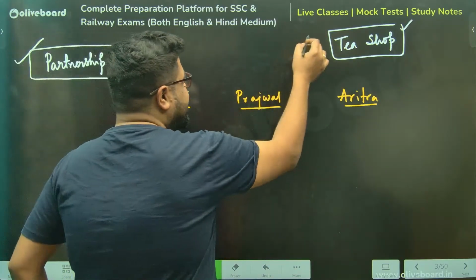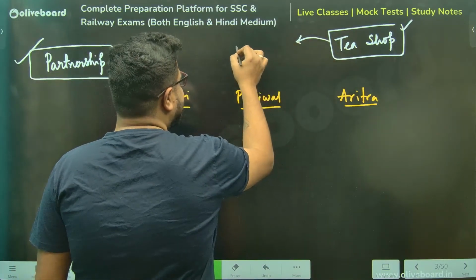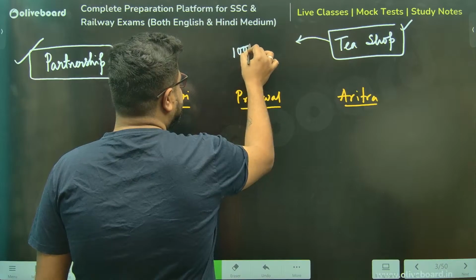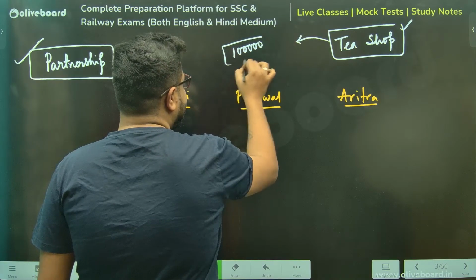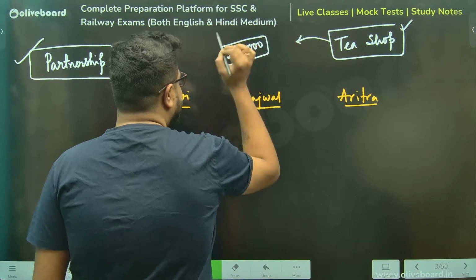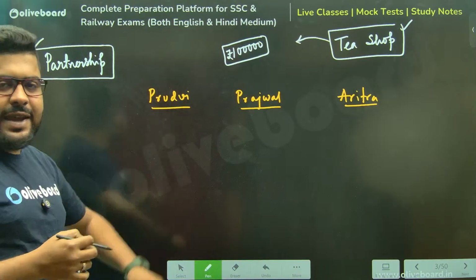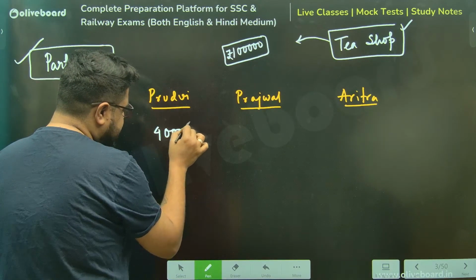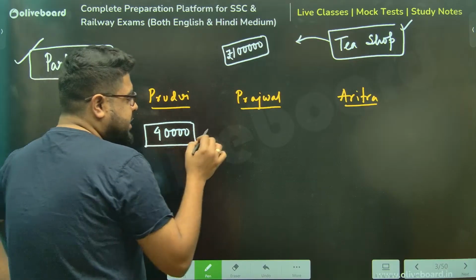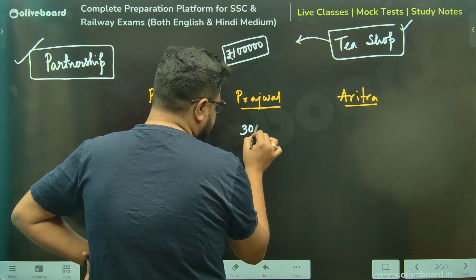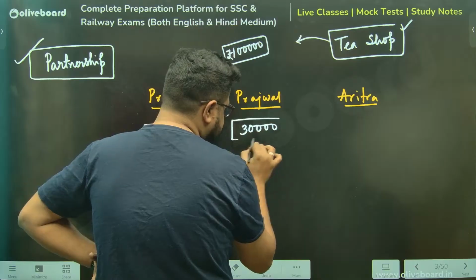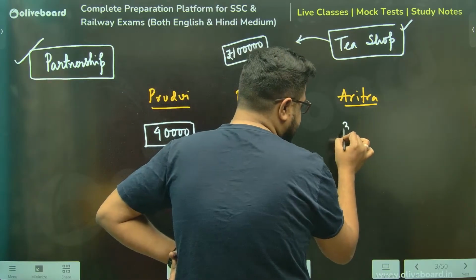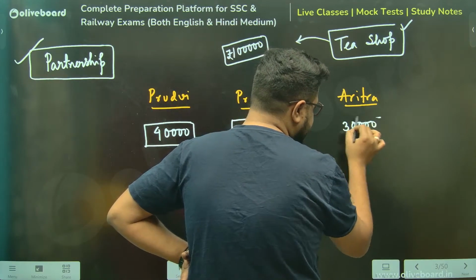Now, in order to start this tea shop, let's say we need an initial investment of 100,000 rupees, meaning 1 lakh rupees. Now, Prithvi is saying, okay, sir, I can invest 40,000 rupees upfront. Prajwal is saying, okay, I can invest 30,000 rupees, and I'm also saying I can invest 30,000 rupees, sir.